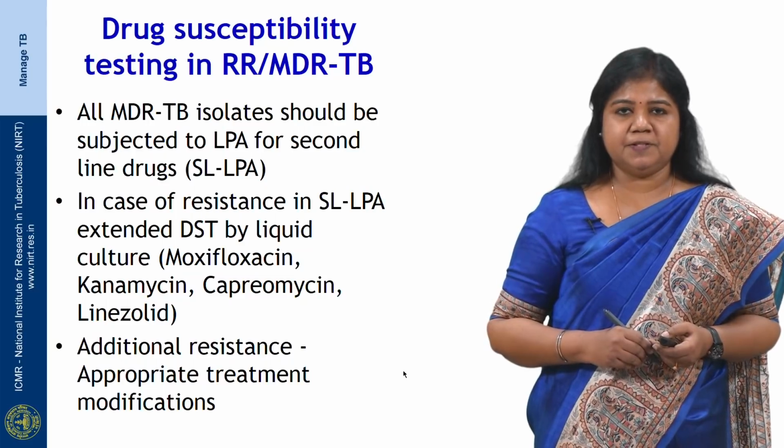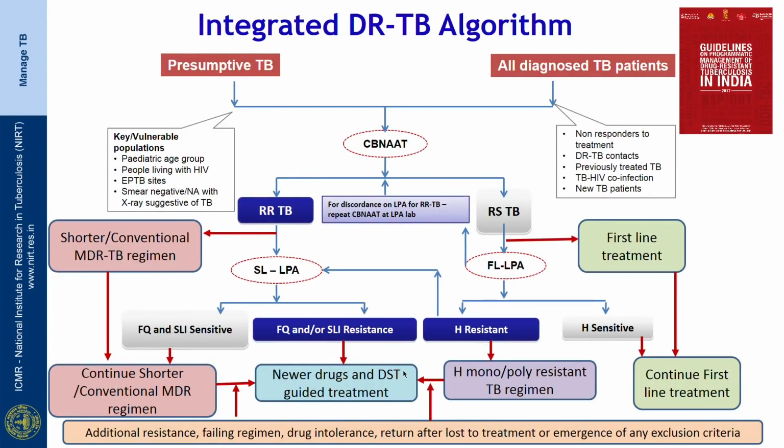So, this flow chart summarizes the different treatment regimens that are used for treating drug resistant tuberculosis patients. This chart you would have already seen in the lecture on approach to TB diagnosis.